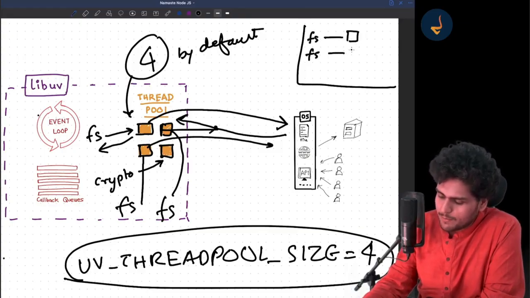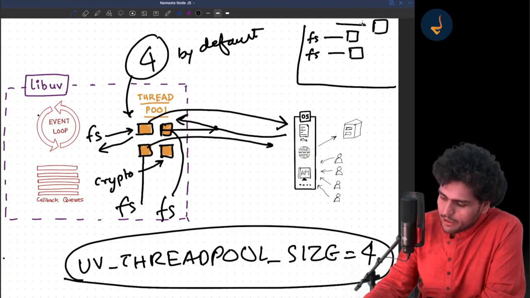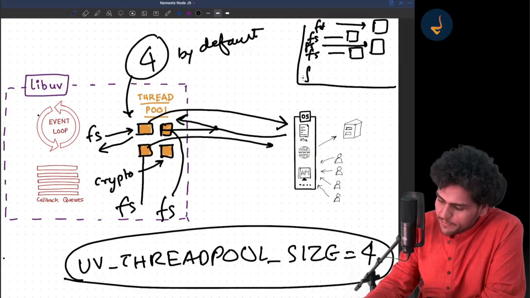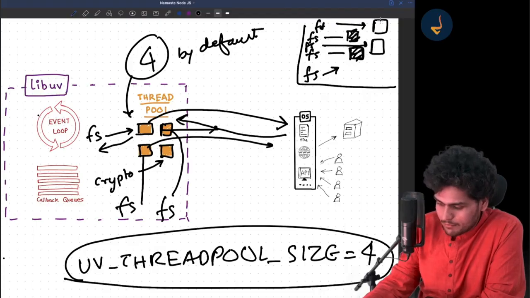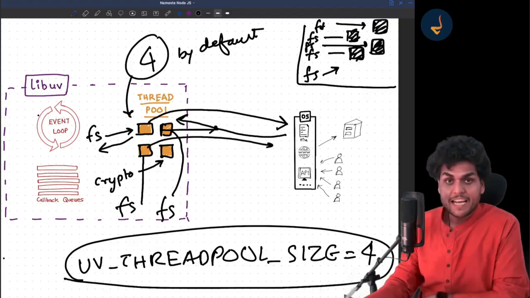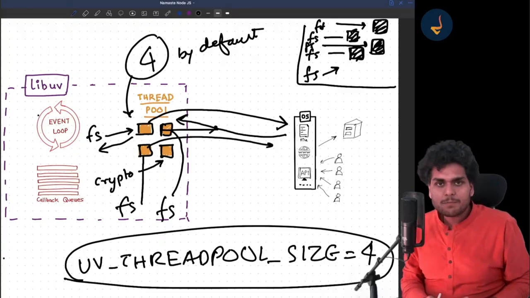Another file system call occupied the second thread. Another occupied the third thread. Another occupied the fourth thread. Now another file system call comes in. Now it will have to wait for one of the threads to be empty. It will not be handled immediately.